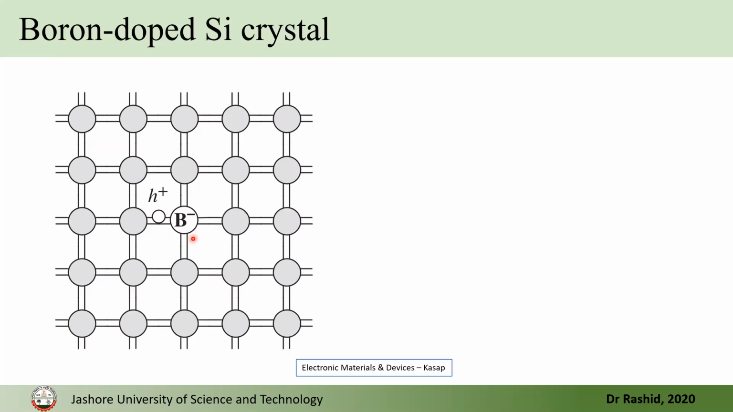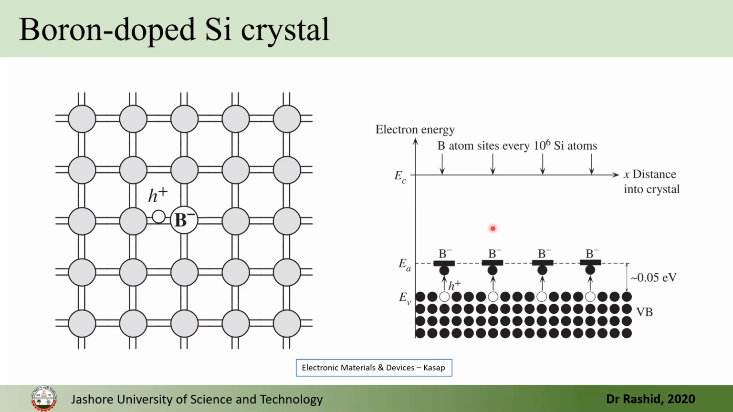Now, if we dope with boron, then we will have a hole, the void space, and this becomes an acceptor ion. So we will have the acceptor energy level here. It will accept electrons, leaving holes in the valence band. The doping is the same here, 10 to the power 6: in every 10 to the power 6 silicon atoms, there will be 1 boron atom.